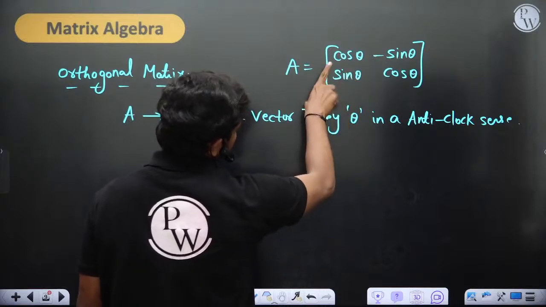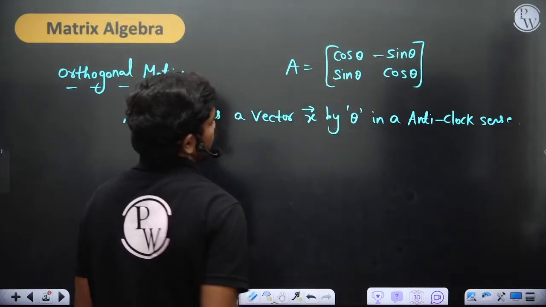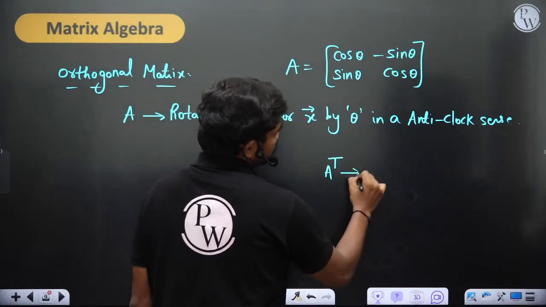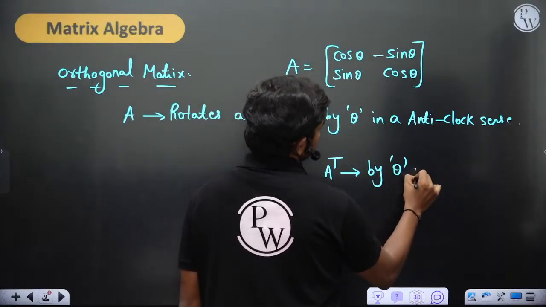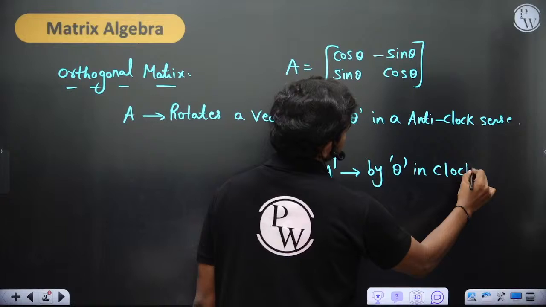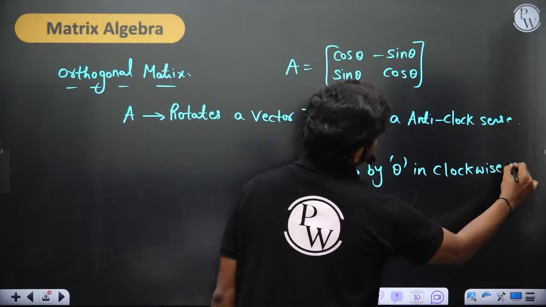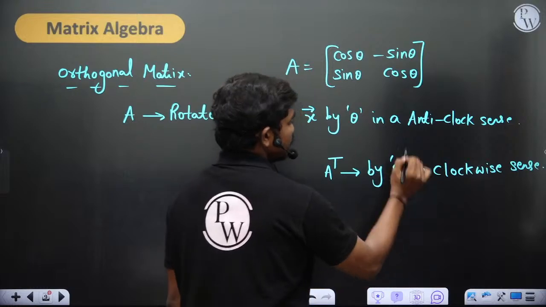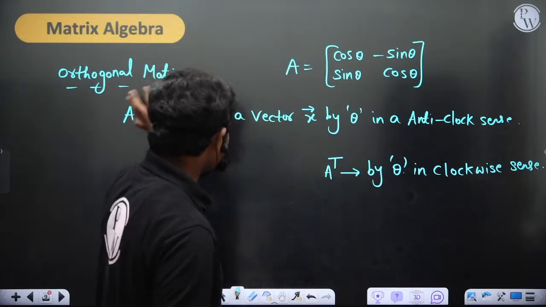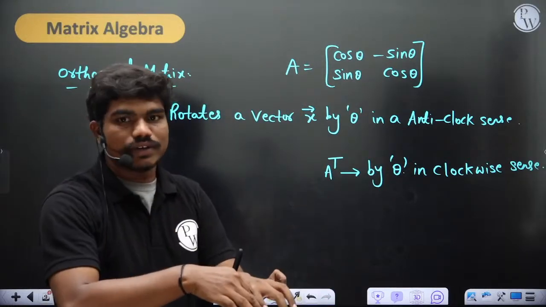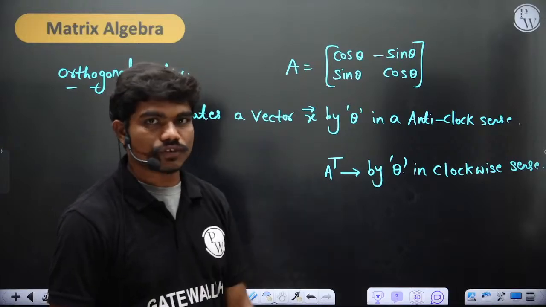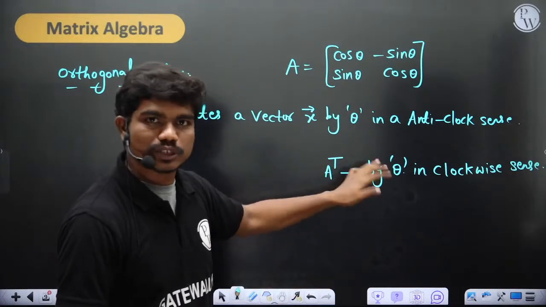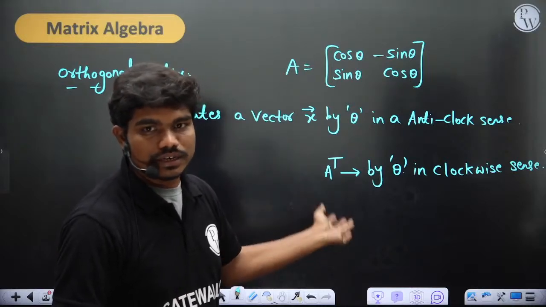If I put this minus in the other place, that means it rotates in the other direction. Okay, so we have seen A transpose is like performing a rotation by theta in the clockwise sense, of course. So if you apply A and A transpose together on a vector, then ultimately the vector remains where it was. Okay, they act like inverses of each other. That's it. A is the inverse of A transpose and A transpose is also the inverse of A. That's what we have seen in the last lecture.